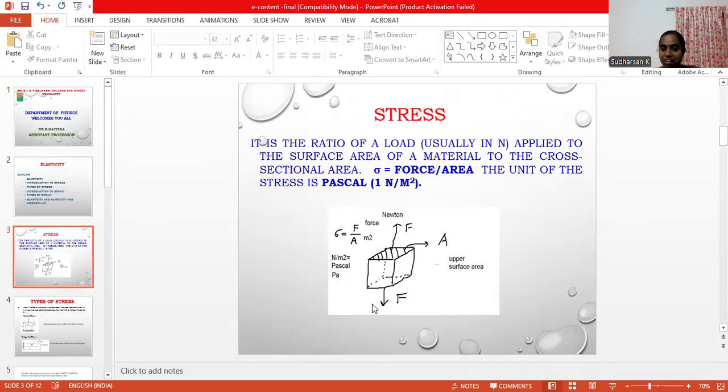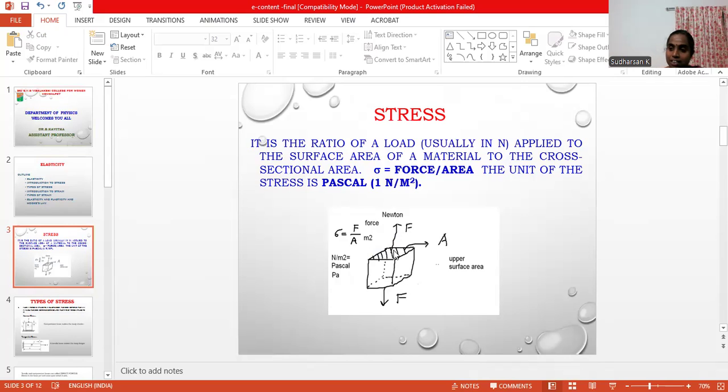So stress is defined as the restoring force applied to a particular area in a material. It is called stress. Here we can see the force is applied to that particular area in this cube.